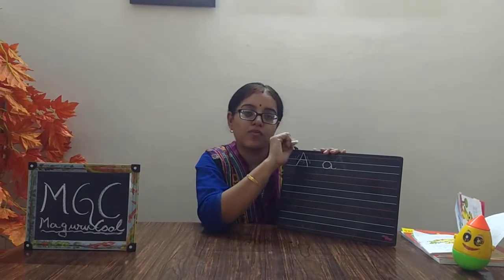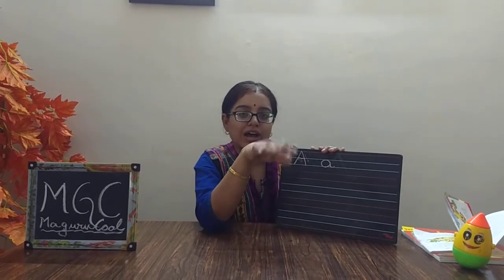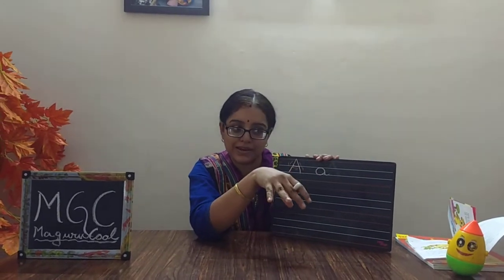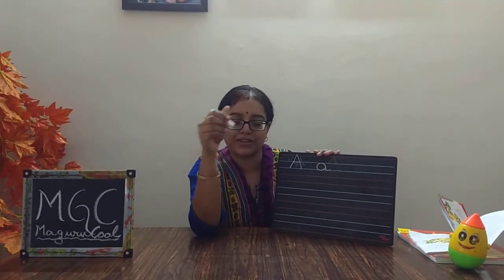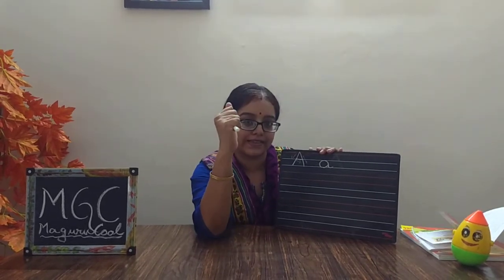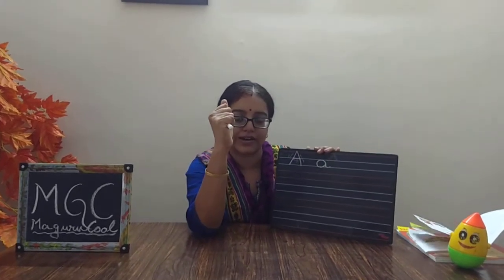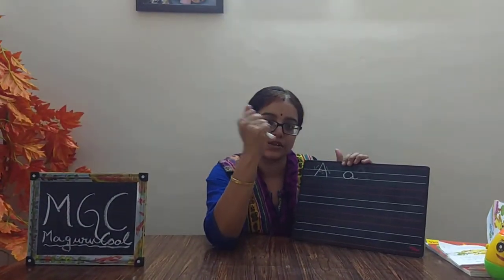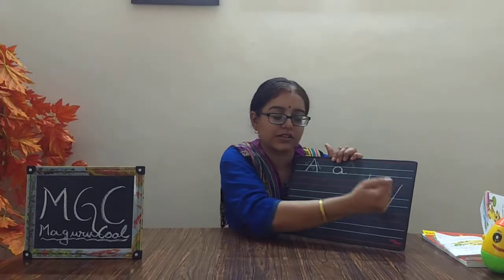But then I want all of you to observe, when your children start scribbling on the wall, or when they start drawing, doing their coloring, holding their crayon or their writing tool with the fist grip, right? How do they usually scribble? Have you seen children scribbling like this?